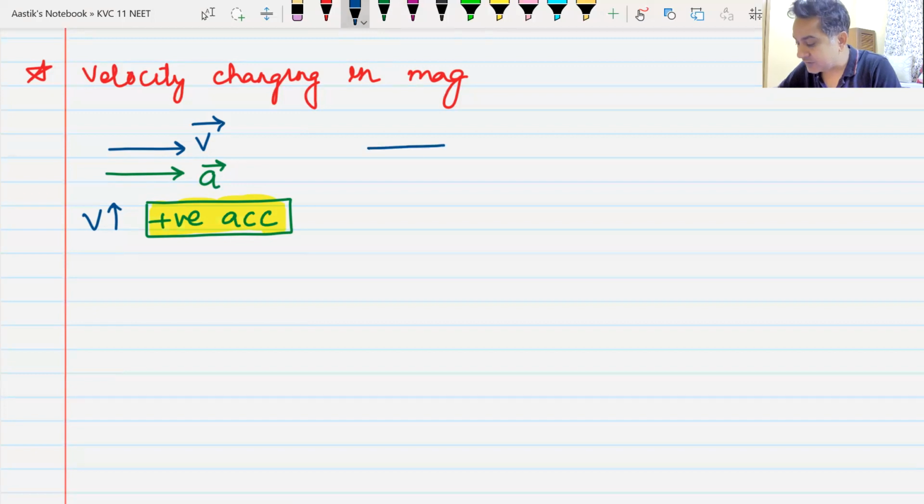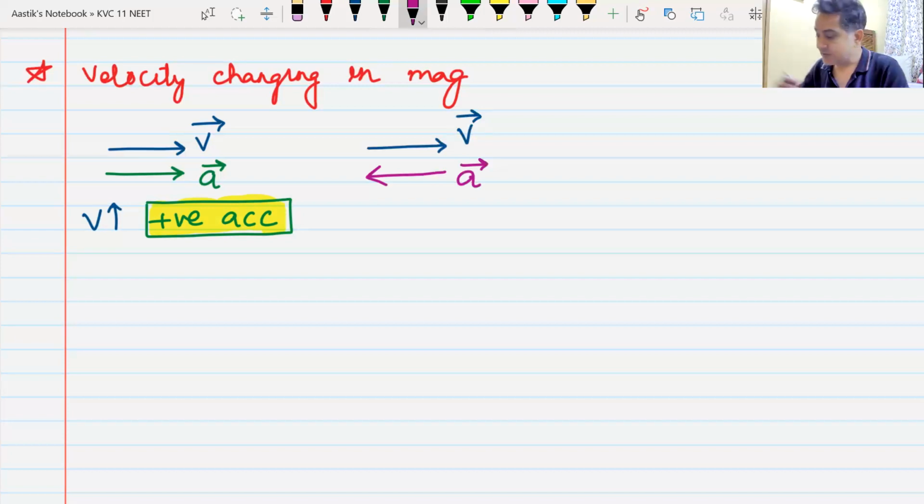How can you decrease the velocity? If velocity is like this and your acceleration is like this, they are in opposite direction. In this case, your velocity is going to decrease. People call this acceleration also as negative acceleration.